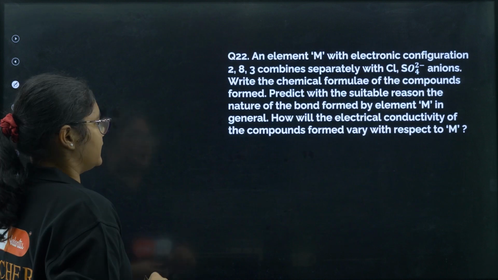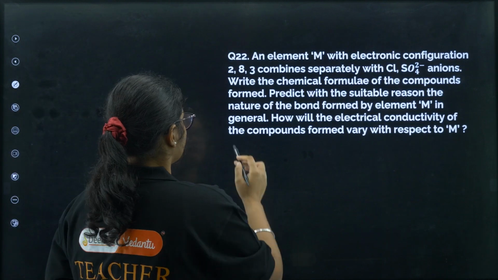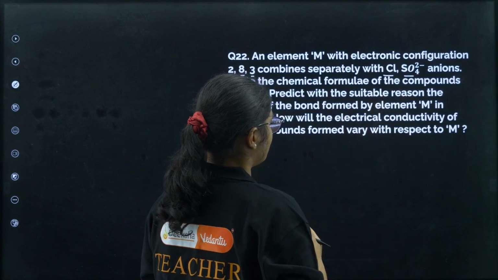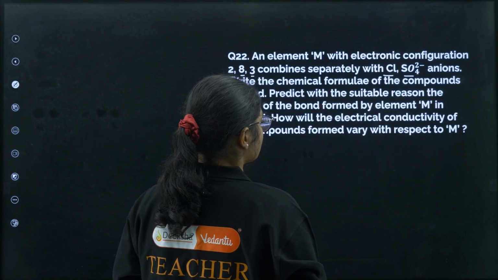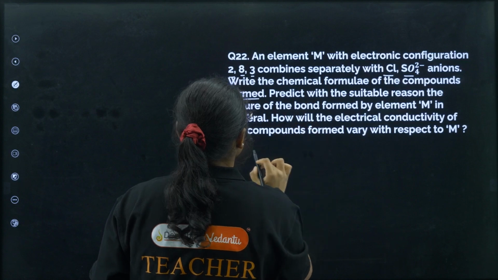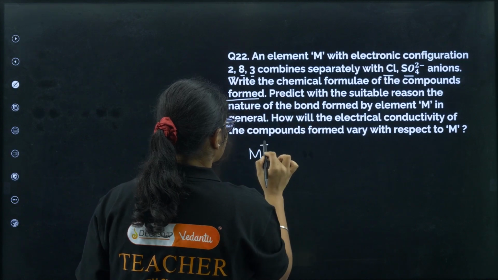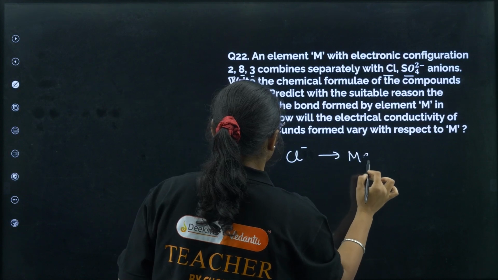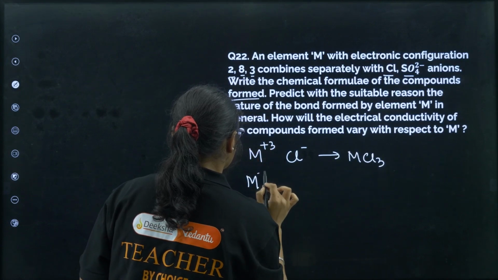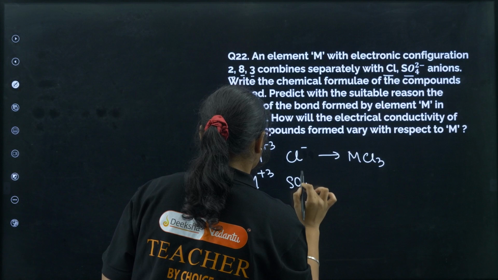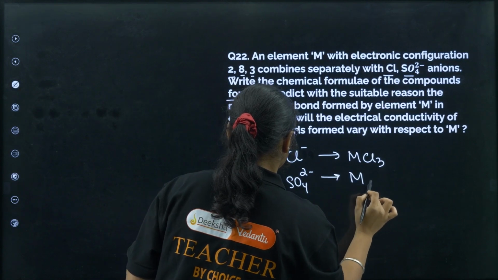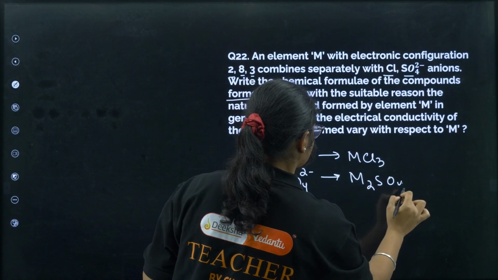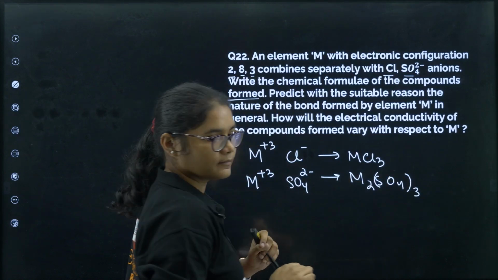Okay. Next, an element M with the electronic configuration 2, 8, 3 combines separately with Cl⁻ and SO4 2- ions. Write the chemical formula of the compounds formed. Okay, so if the metal has 3 valence electrons, it will be in the +3 state. If it reacts with chloride, we will get MCl3, and then we have M3+ with SO4 2-, right. It will give me M2(SO4)3. Okay.